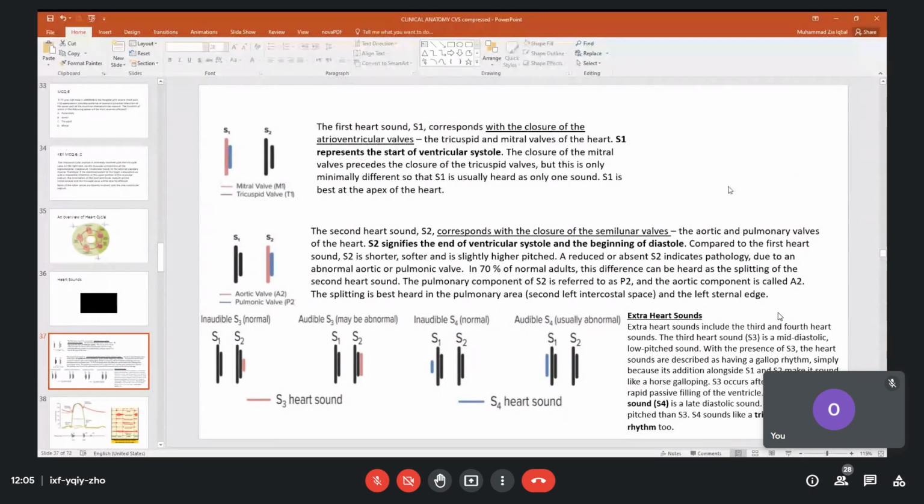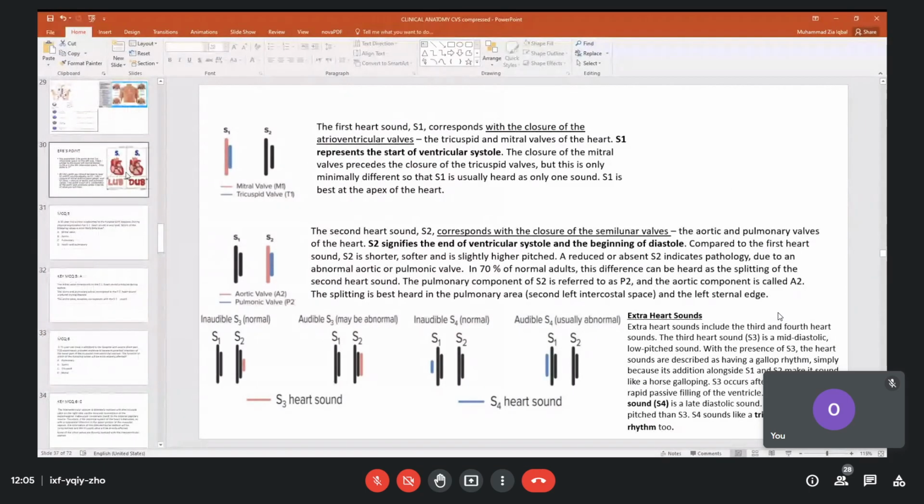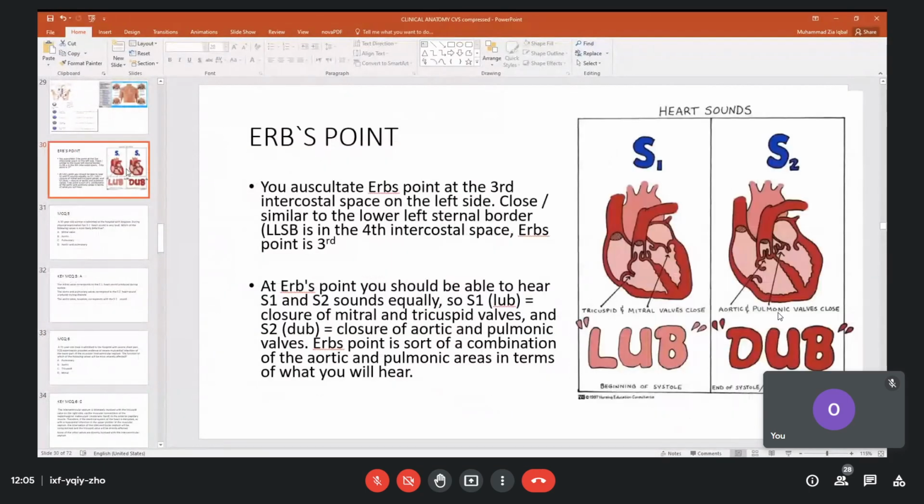Now the two ventricles have been filled with blood. These two valves are closed. So the first heart sound S1 is produced.